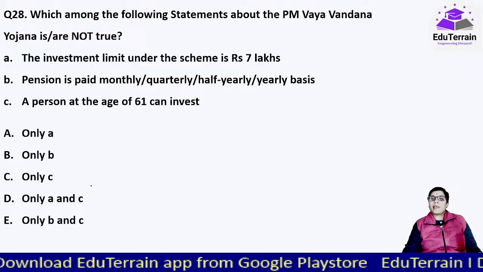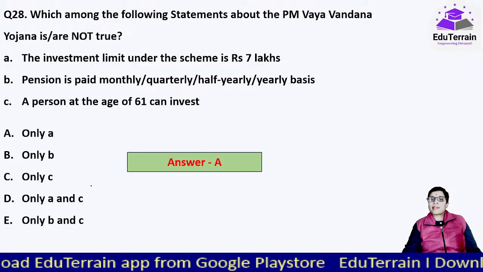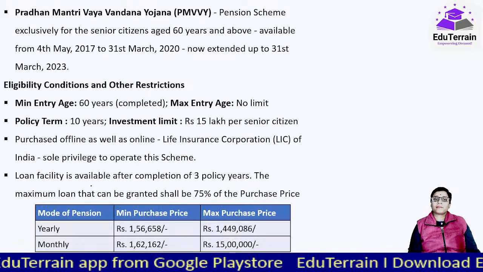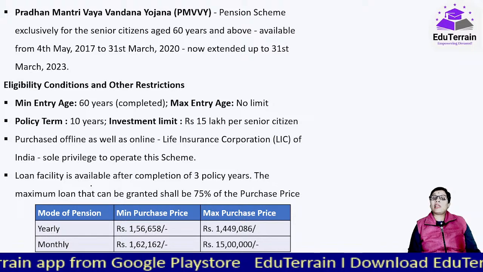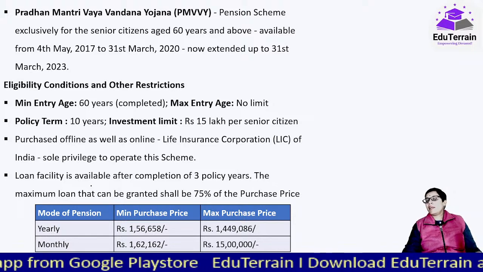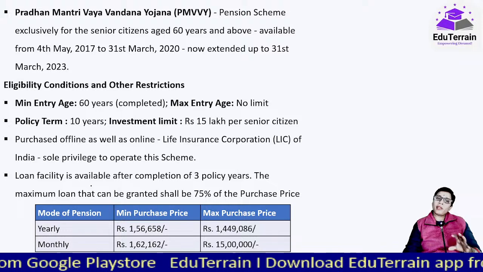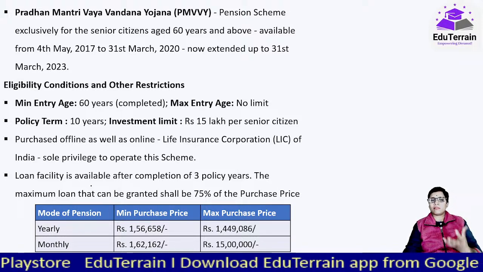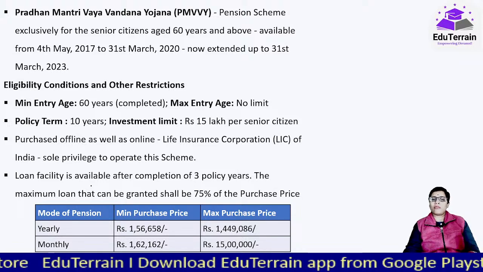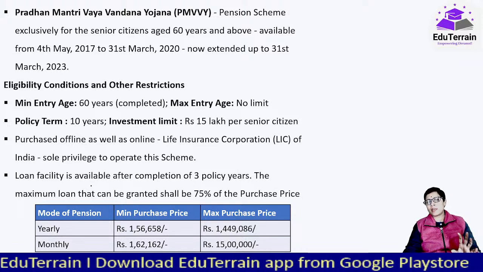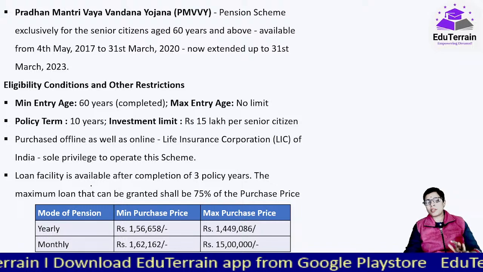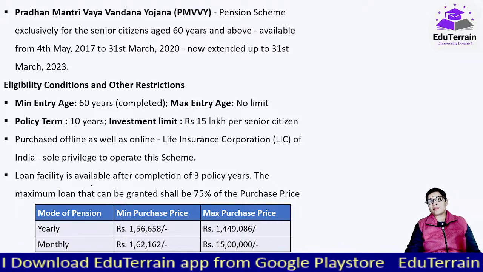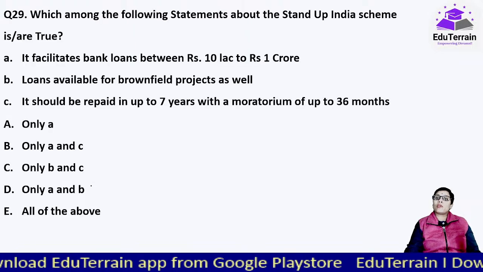Here in this case it is not 7 lakhs but, as you can see, 15 lakhs per senior citizen. एज का नो लिमिट, minimum entry age is 60 years complete होना चाहिए, but after that no entry age limit. Investment 15 lakhs and after that purchase के हिसाब से and option के हिसाब से they will be provided with the pension. Okay, moving on to our next question.